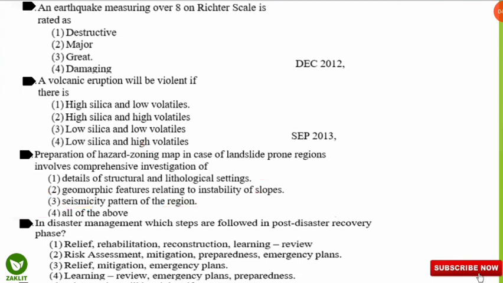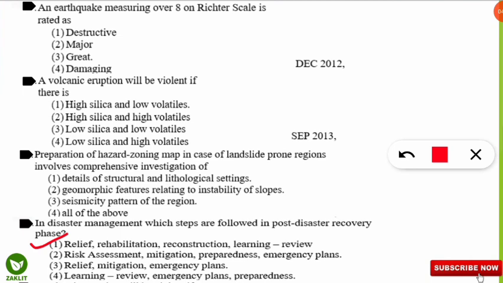Coming to the next question, which is also very frequently asked: in disaster management, which steps are followed in the post-disaster recovery phase? It says that a disaster has already taken place. After that, that means post-disaster, what should be the steps followed in disaster management? Here the correct option will be option number 1.